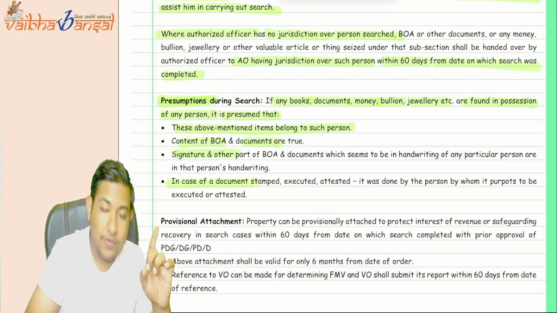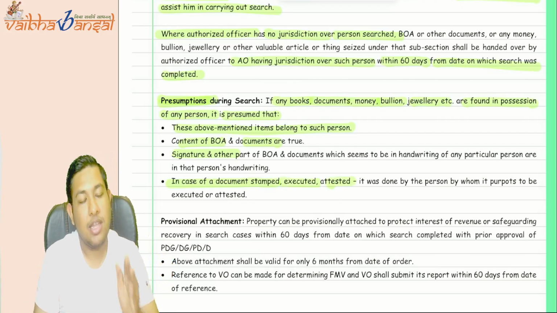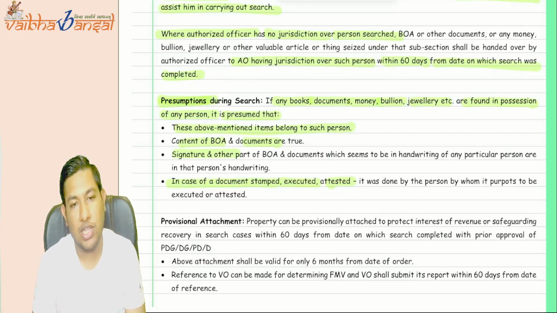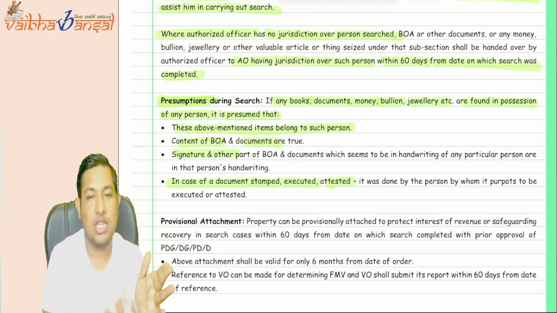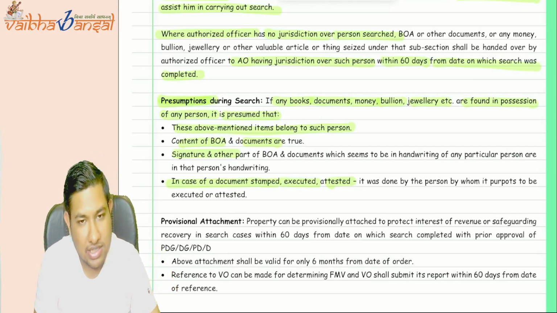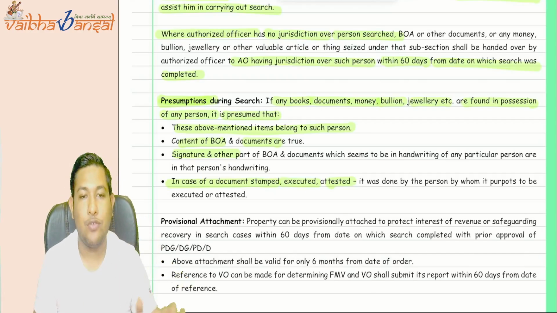Okay, and in case of a document stamped, executed, and attested, we shall be assuming that the person who is responsible for doing that has done the same. The person who is authorized to do that has done the same, and it is not forced.